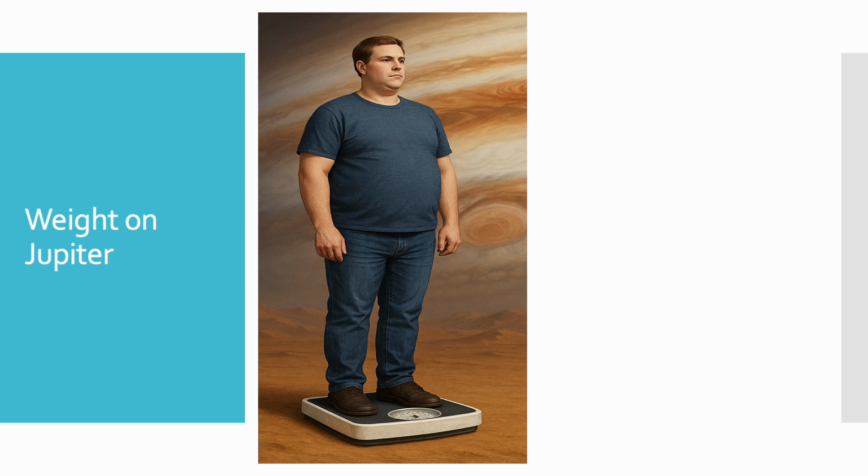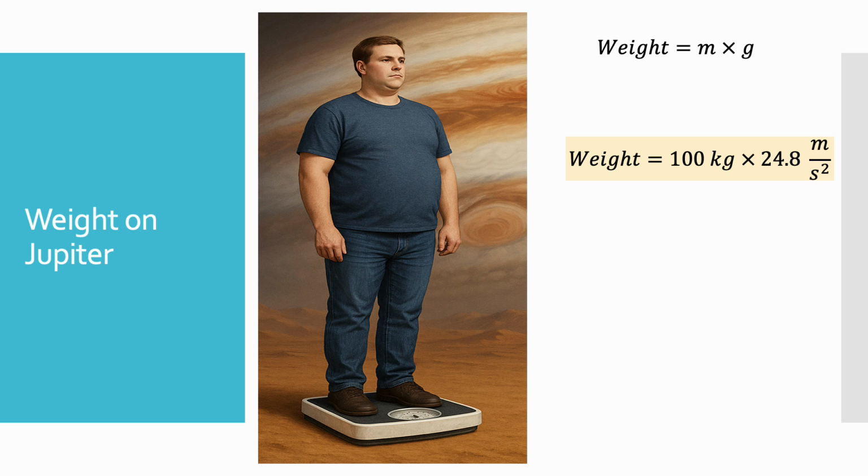Now let's see what happens on another planet, Jupiter. Here the acceleration due to gravity is about 24.8 meters per second squared, which is more than twice that of Earth. So if a person has a mass of 100 kilogram, on Jupiter, the weight of that person would be 2480 Newton.